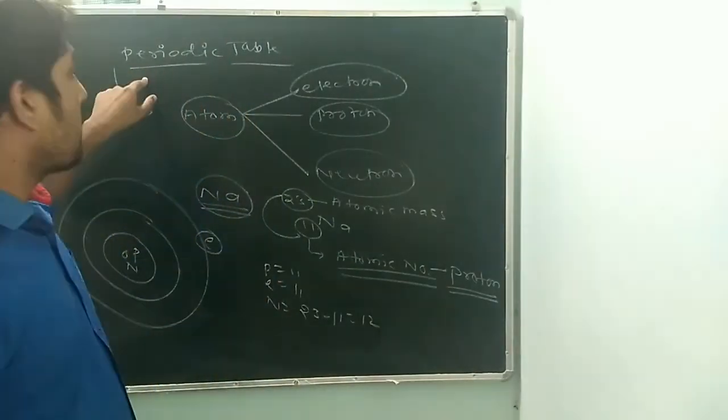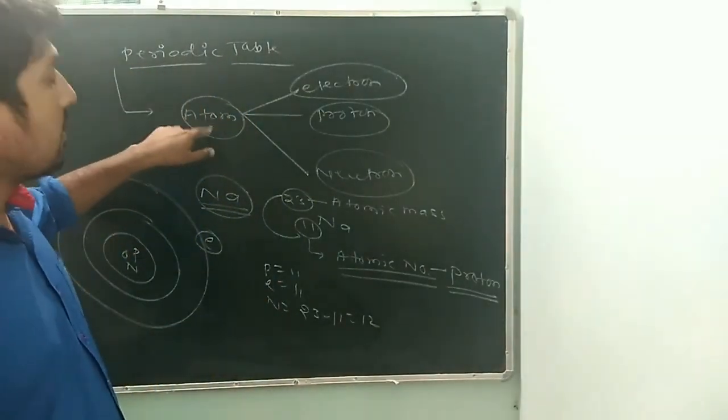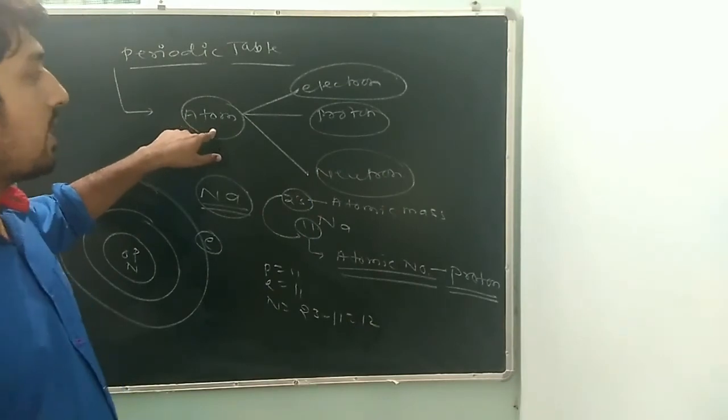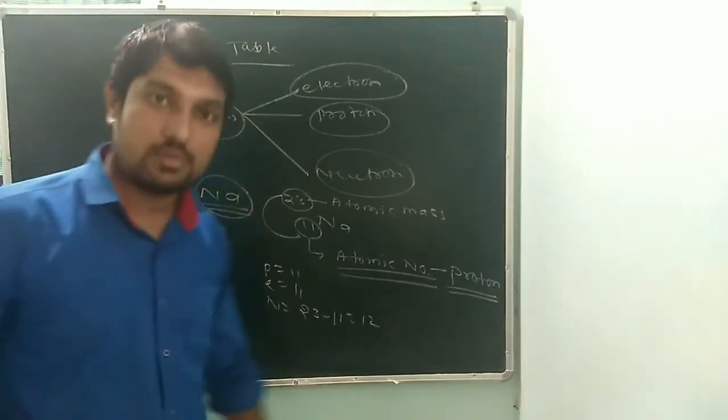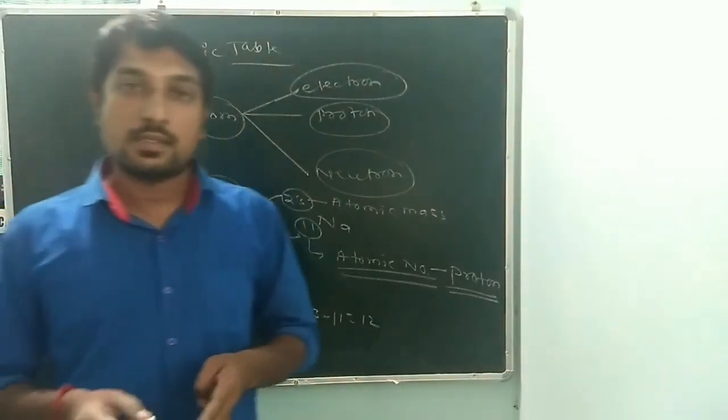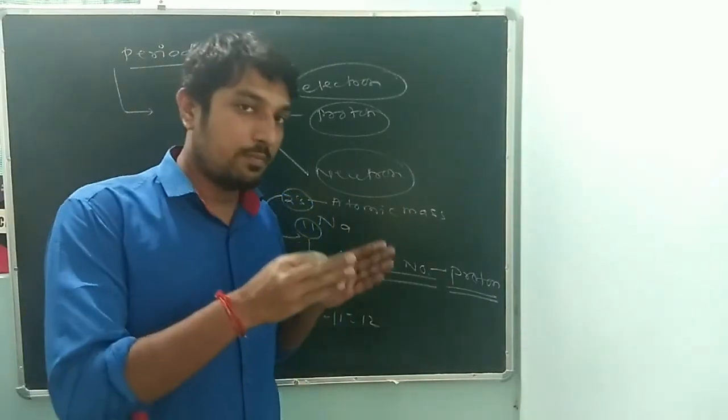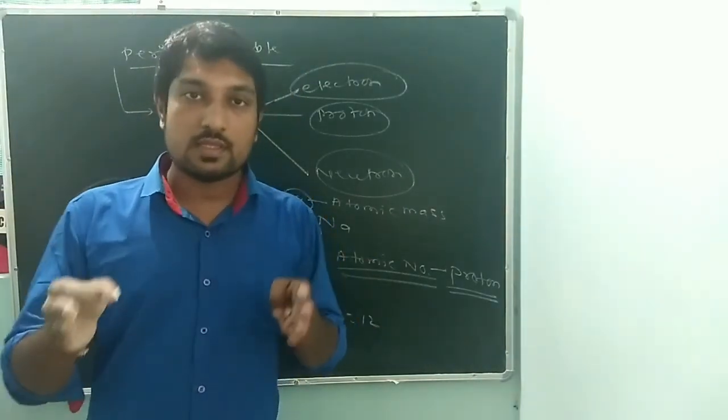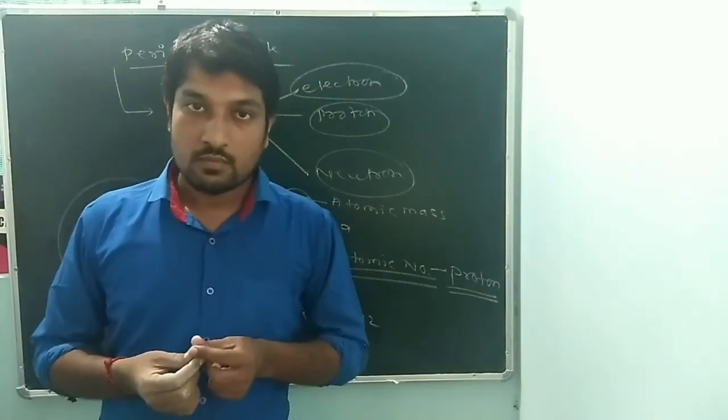So the importance of the periodic table is this: you find the atomic number, and when you know the atomic number of any atom, then you can find the electron, proton, and neutron also. So this is the importance of the periodic table, and this is chemistry. Okay.